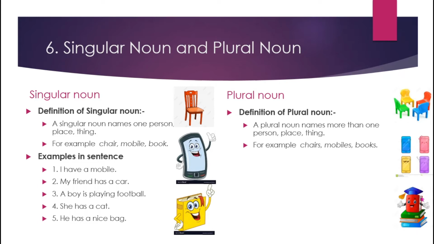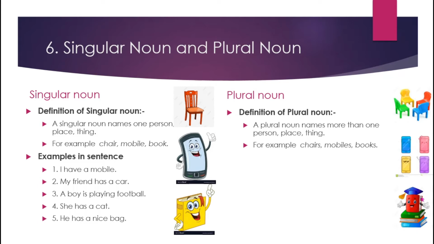In some words we add s, in some words we add ies like babies, in some words we add es like boxes, foxes, and sometimes the whole word is changed in plural.